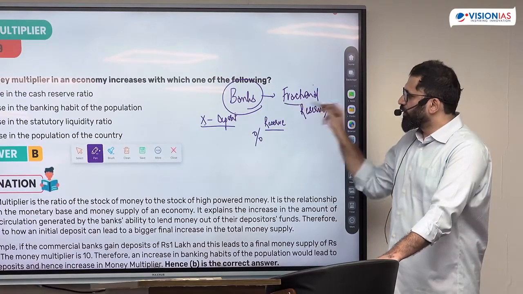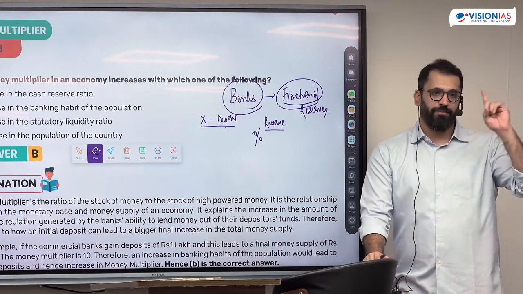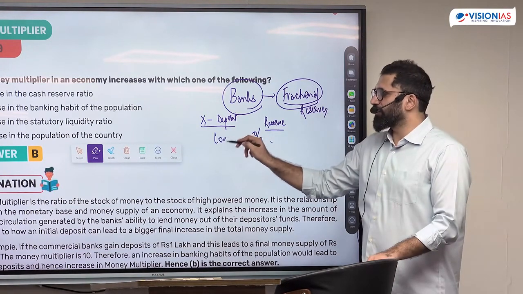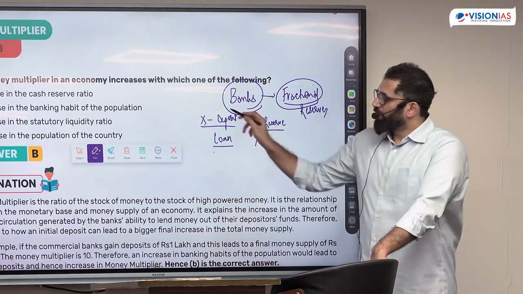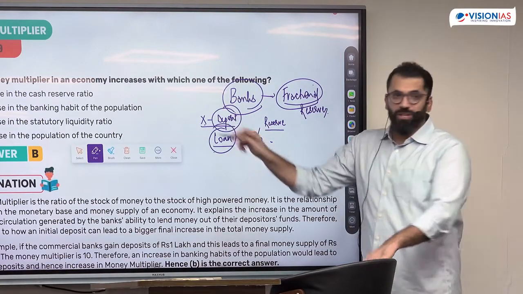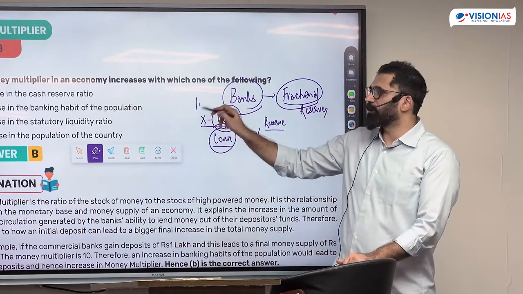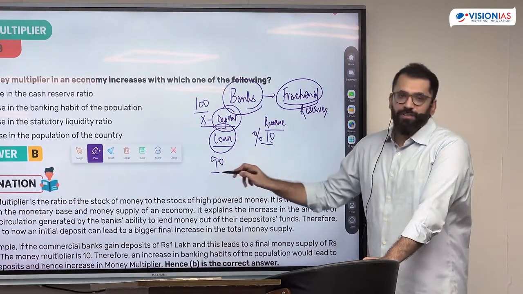This is the meaning of fraction. It's not a full reserve, it is a fractional reserve. The rest of the money you can give as loan. That means in a particular economy, deposit and loan both exist at the same time. A bank got 100 rupees as deposit, 10% was the reserve, 90 rupees was given as loan.